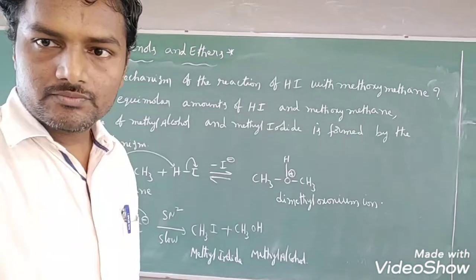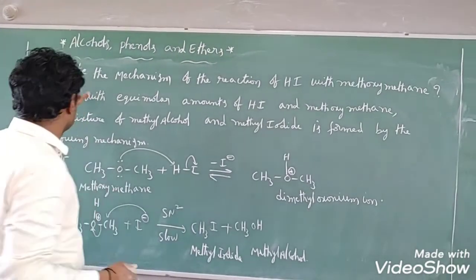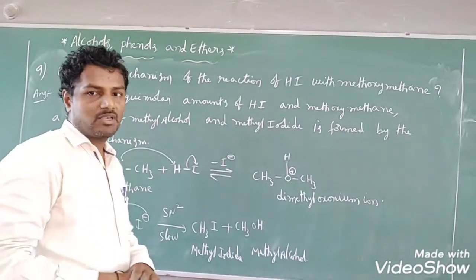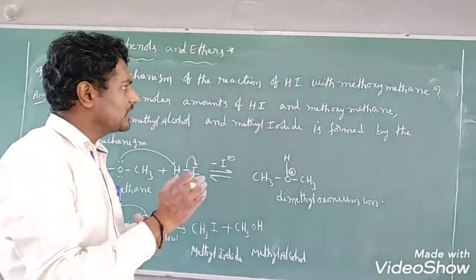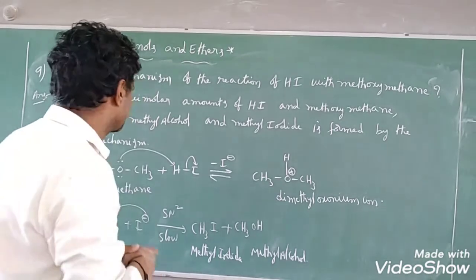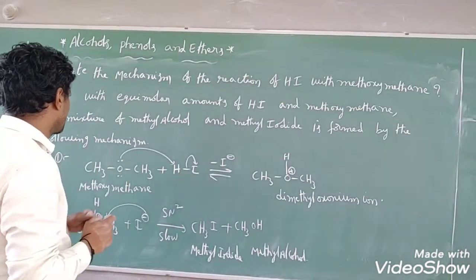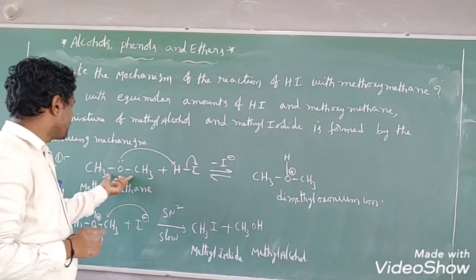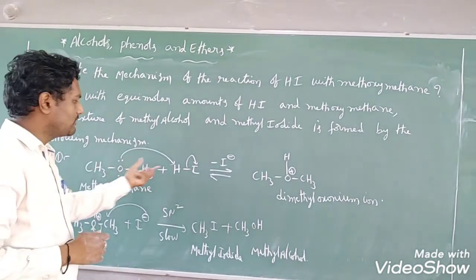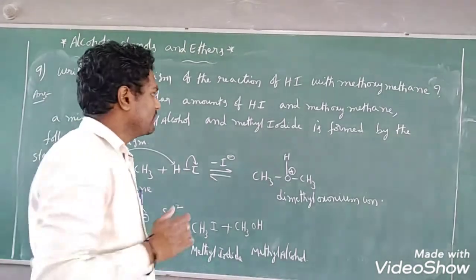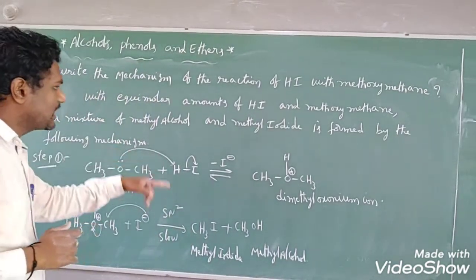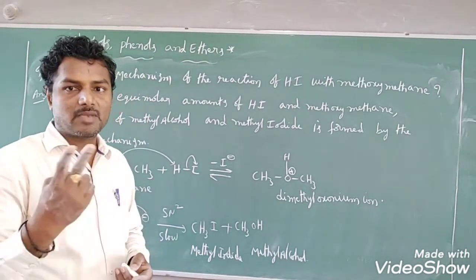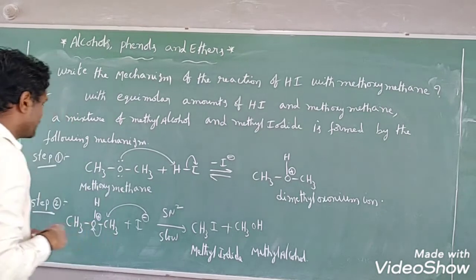Copy this one. Let us see the next question, students. Write the mechanism of the reaction of HI with methoxymethane. What is the mechanism involved between methoxymethane and HI? We will see that. Methoxymethane is one of the ethers, right? With equimolar amounts of HI and methoxymethane. Equimolar amount means 1 mole of methoxymethane we have taken, so 1 mole of HI only we have to take. Right? A mixture of methyl alcohol and methyl iodide is formed by the following mechanism. It involves mainly 2 steps. What are the steps? We will see that.